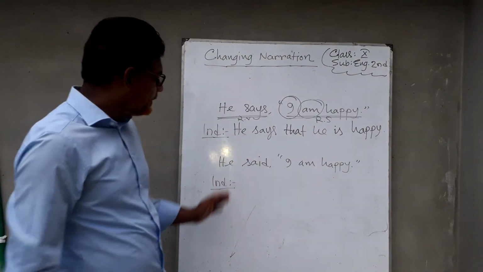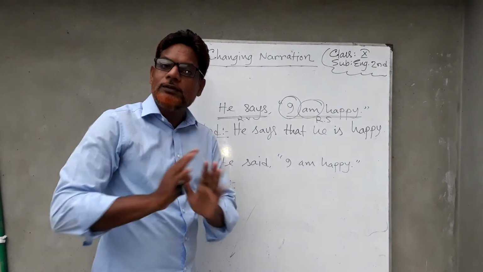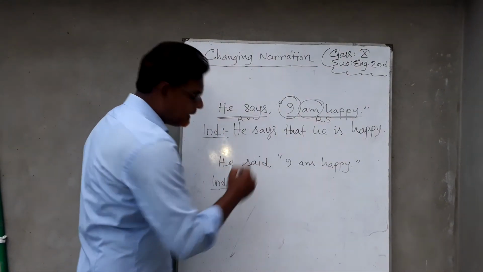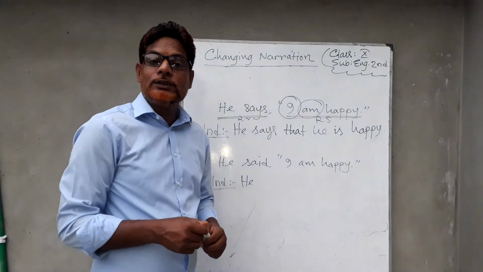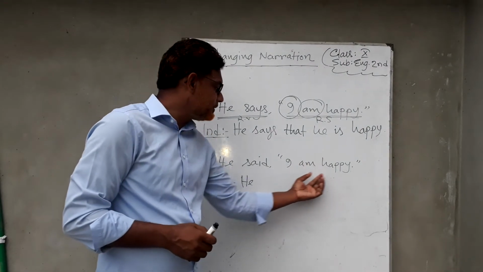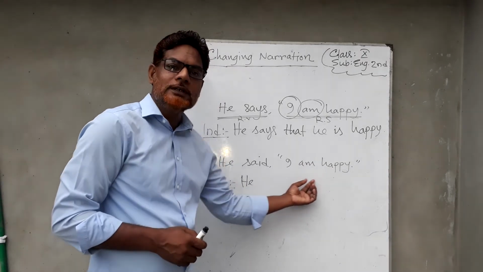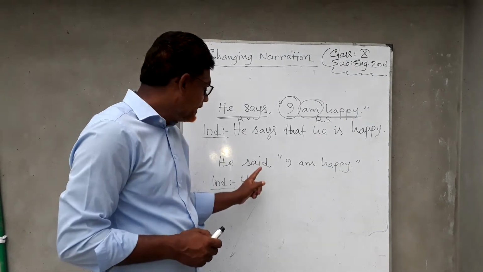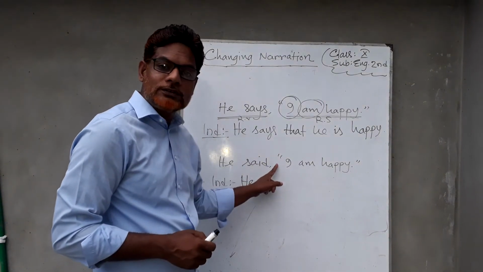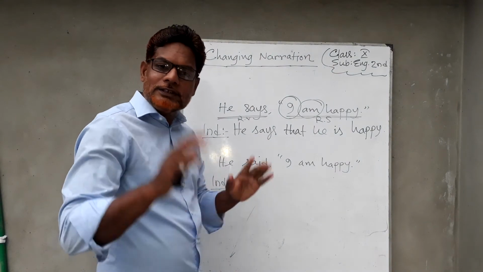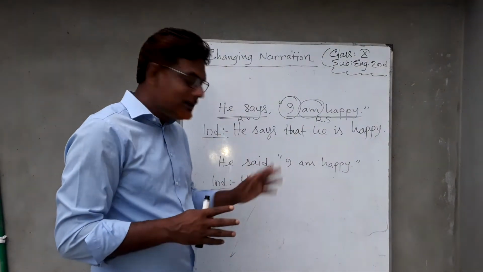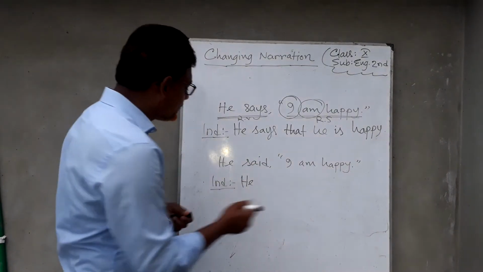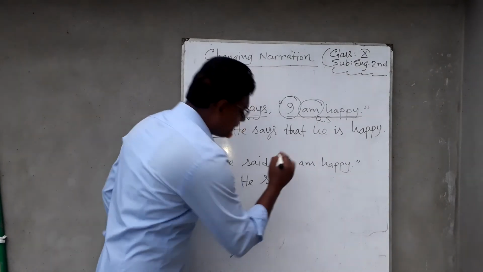Look at another example. He said, I am happy. First of all, we have to write the subject of the reporting verb. The subject is he. Then we have to write the reporting verb. As the reported speech, I am happy, is an assertive sentence, we can use said or told. As there is no listener, he said to whom? It's not clear. That means there is no listener. If there is no listener, we can use said, but if there is a listener, we can use told. You can see in this sentence there is no listener. That's why we will use said.